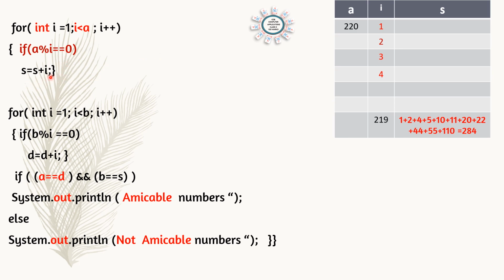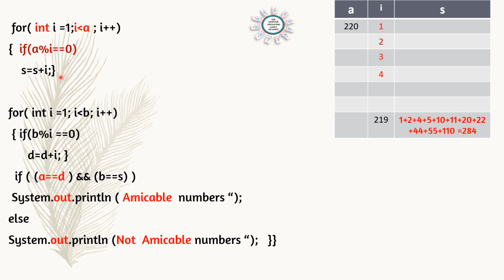This we have already discussed. So we can find the factors of 220 are 1, 2, 4, 5, 10, 11, 20, 22, 44, 55 and 110. These factors will be added together, s = s + i. So we got the sum as 284.